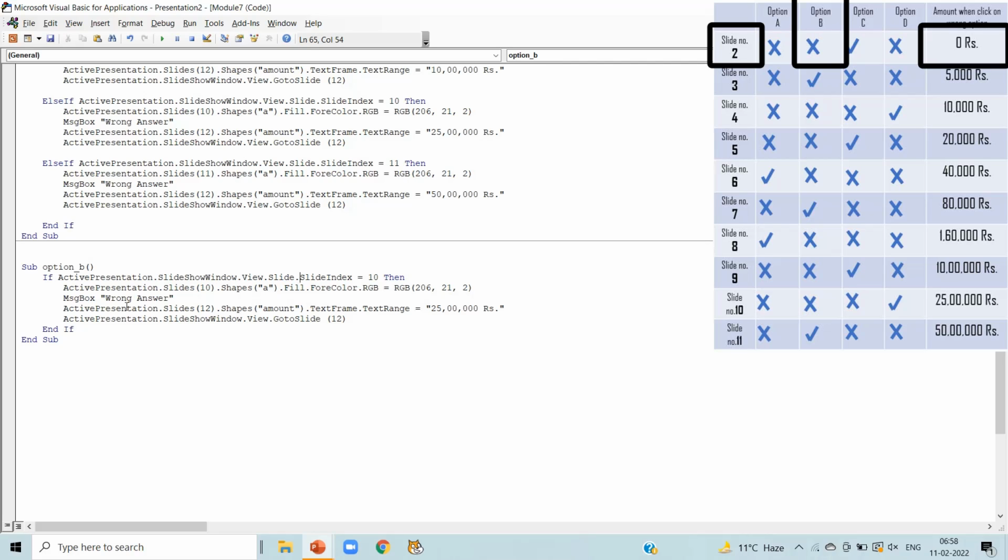Now in the first line, as this is our slide number 2, so write slide number 2 here. In the second line, active presentation dot slides 2 dot shapes, we are talking about B shape, okay, and message box, wrong answer, and the amount when we click on wrong option is 0 rupees here.